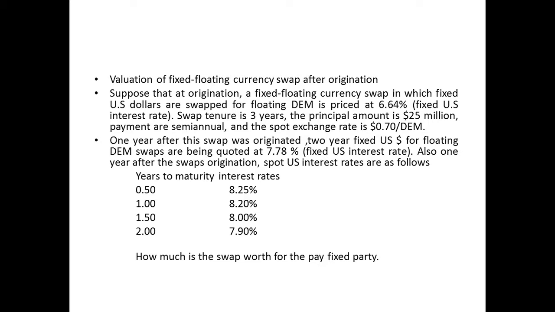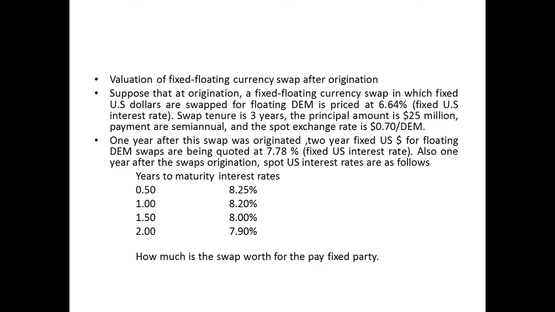First of all, there are two methods for valuing an interest rate swap after origination. Here there are insufficient data to use the first method to value the currency swap, because German interest rates, which are needed to value the remaining floating DEM cash flows, have not been provided. There are sufficient data to value the swap by means of the second approach, that is the present value of remaining fixed US dollar payments of the existing swap compared to the present value of fixed US dollar payments on a newly originated swap. So the value of the swap is the difference between the two.